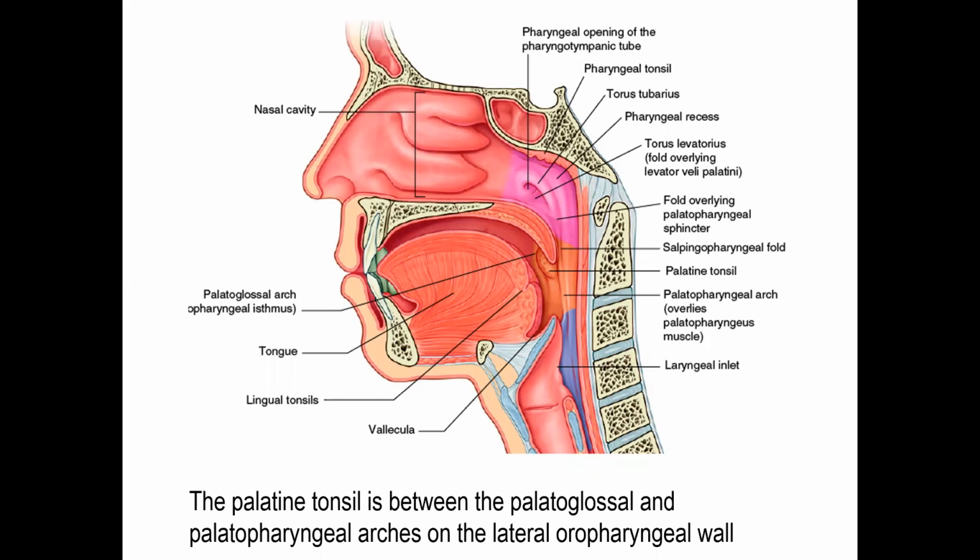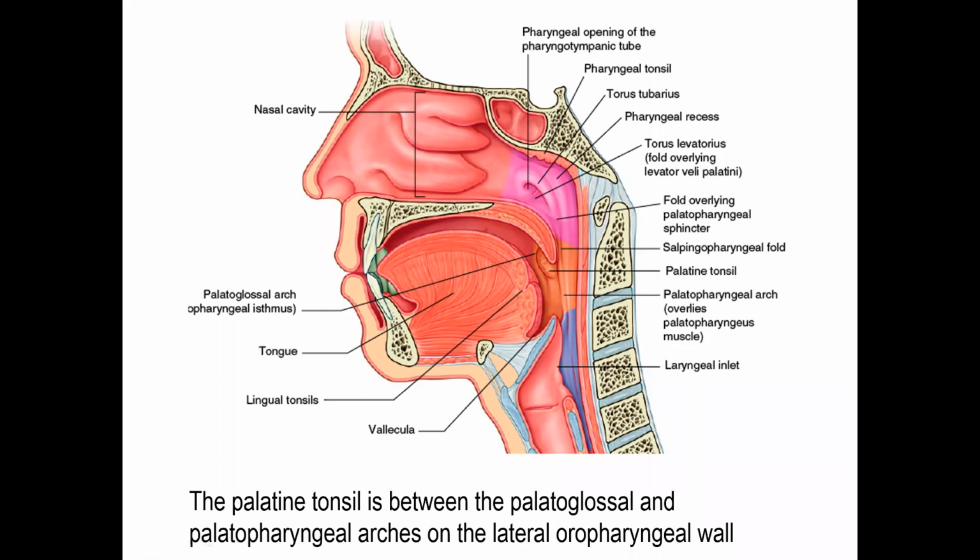The palatoglossus going to the tongue elevates the tongue. Palatopharyngeus going to the thyroid cartilage helps in elevating the larynx. The salpingopharyngeus, the word salpinx means tube. Here it refers to the eustachian tube. So salpingopharyngeus also is a longitudinal muscle going and attached to the thyroid cartilage, helping in lifting up the larynx.